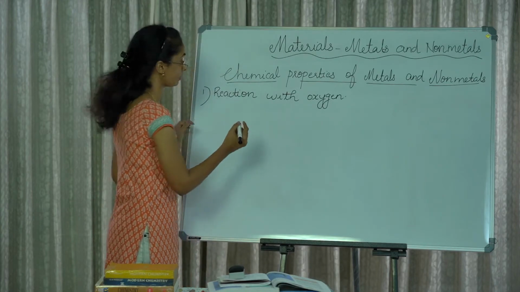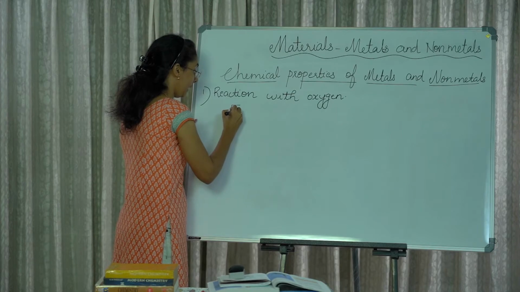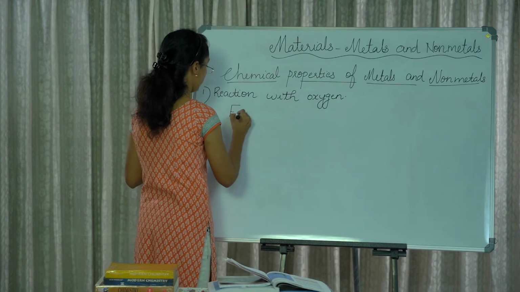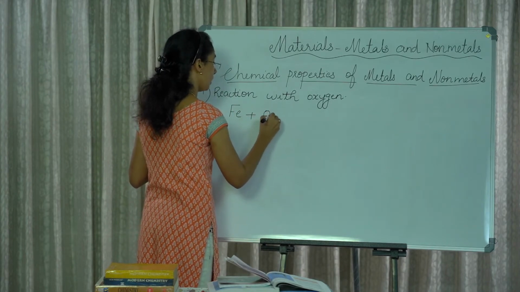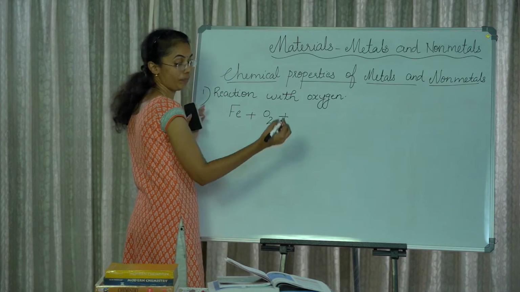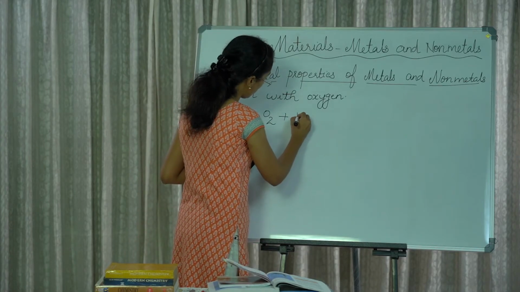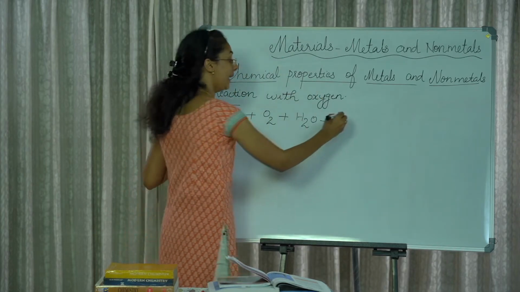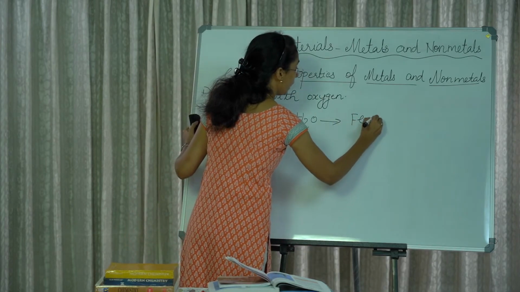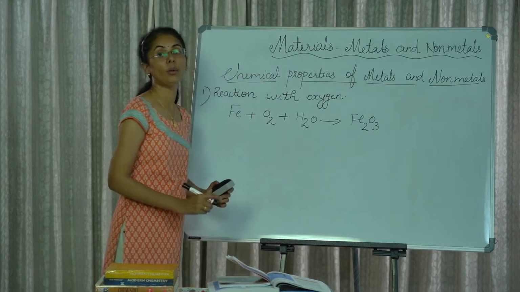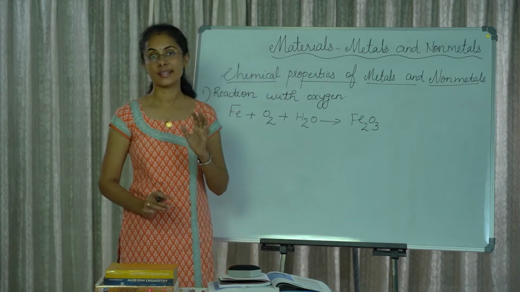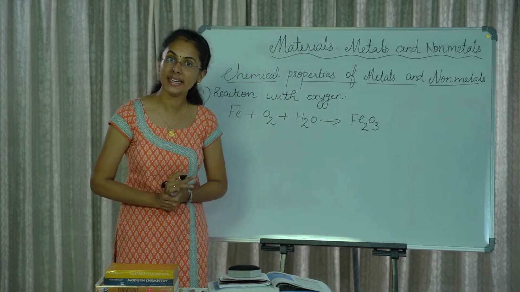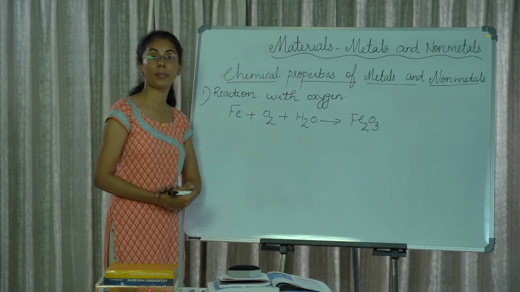For example, iron reacts with oxygen and moist air to form iron oxide. So the metallic oxides are basic in nature. This is the first chemical property of metal.